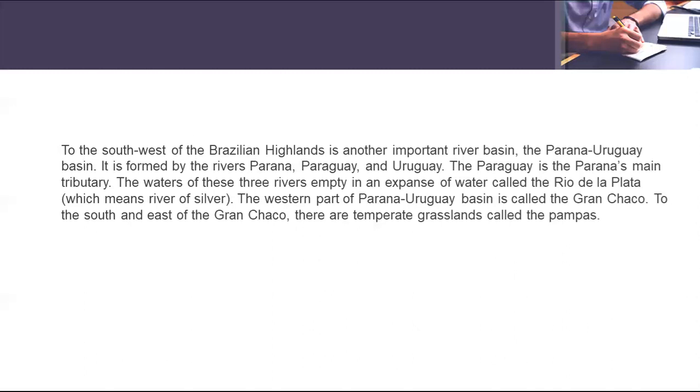The western part of the Parana Uruguay basin has a special name, the Gran Chaco. I repeat, the western part of the Parana Uruguay basin is called the Gran Chaco. To the south and east of the Gran Chaco, there are temperate grasslands, and the name of the temperate grasslands is Pampas.